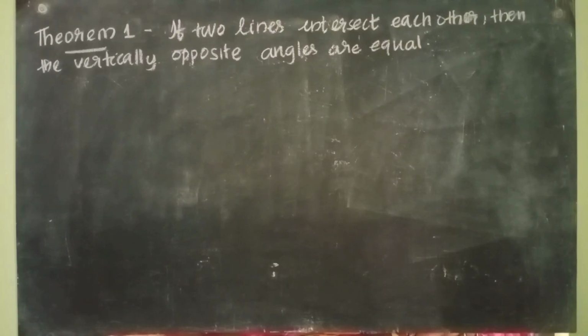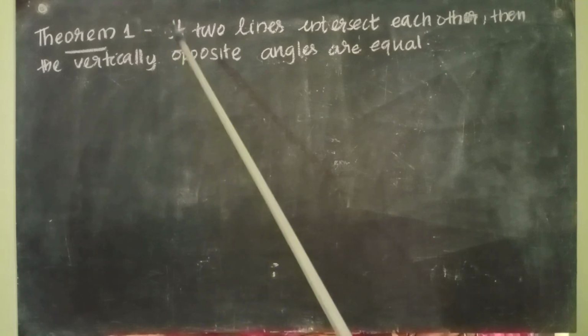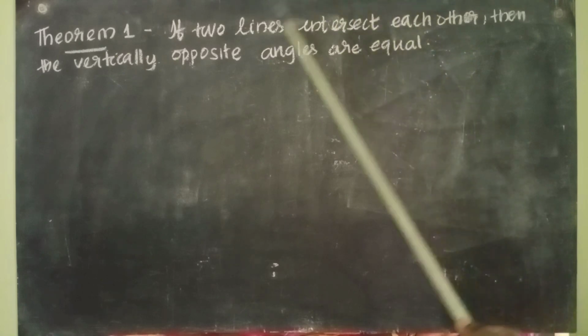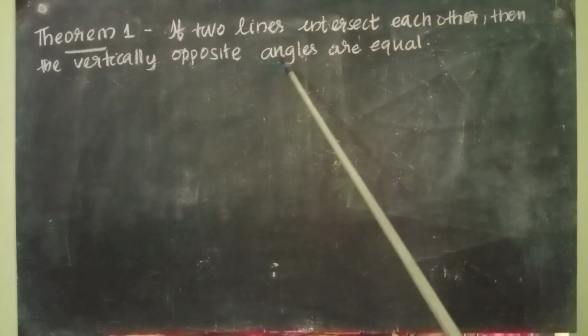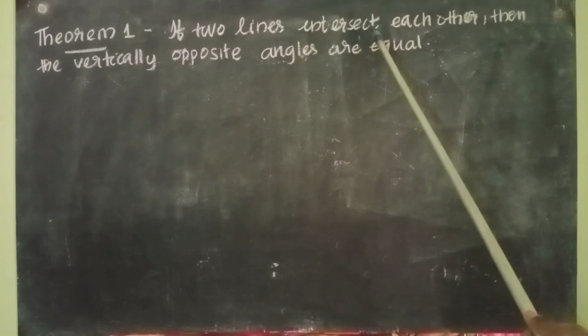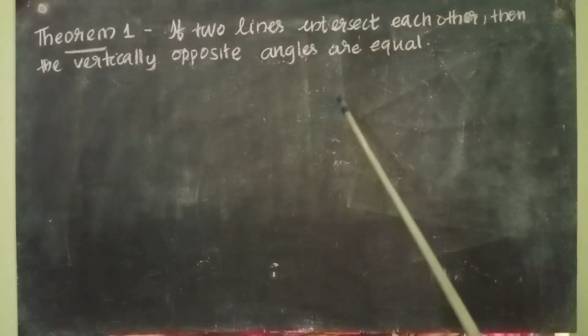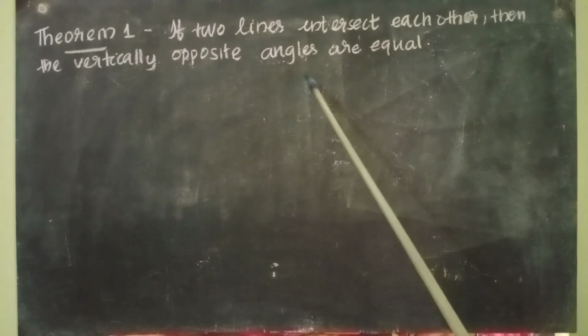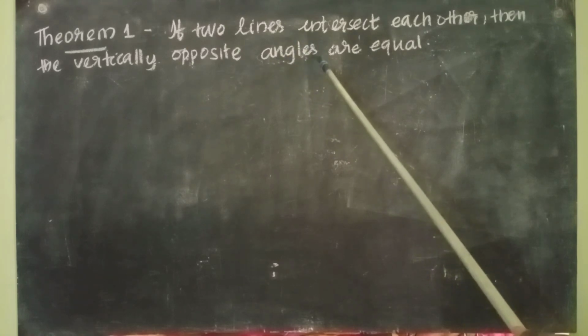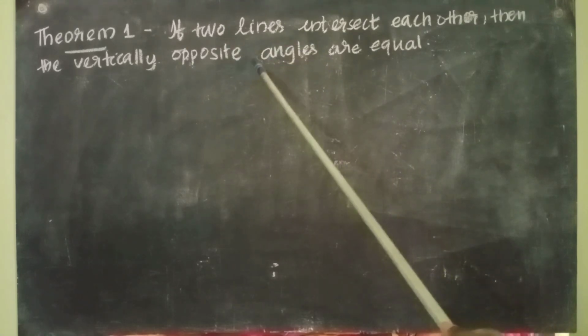In this video, we are going to discuss Theorem 1 of pairs of angles. A theorem is a statement with a specific proof. Theorem 1: if two lines intersect each other, then the vertically opposite angles are equal. If two lines are intersecting each other, then vertically opposite angles are formed. We have to prove they are equal.